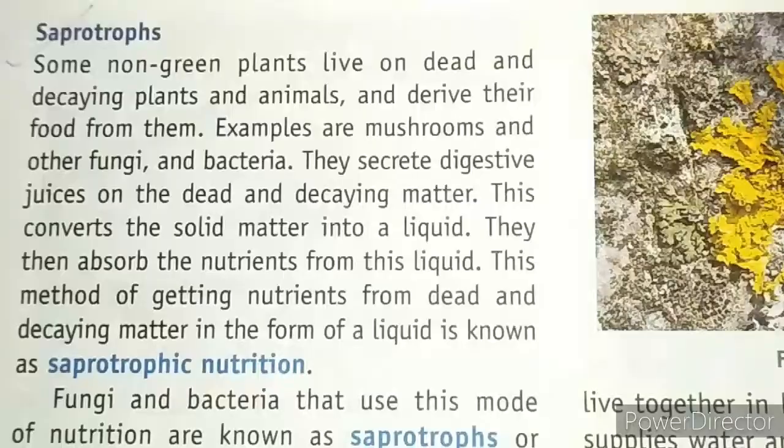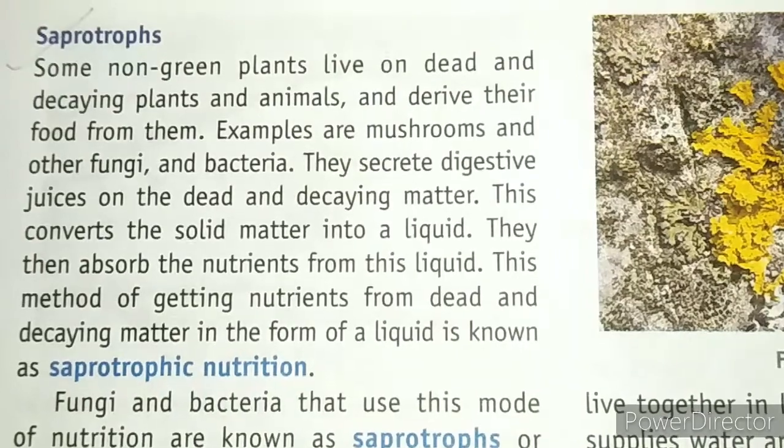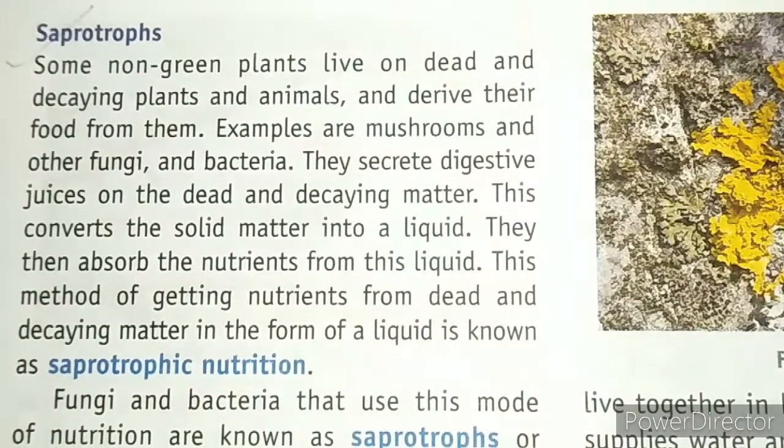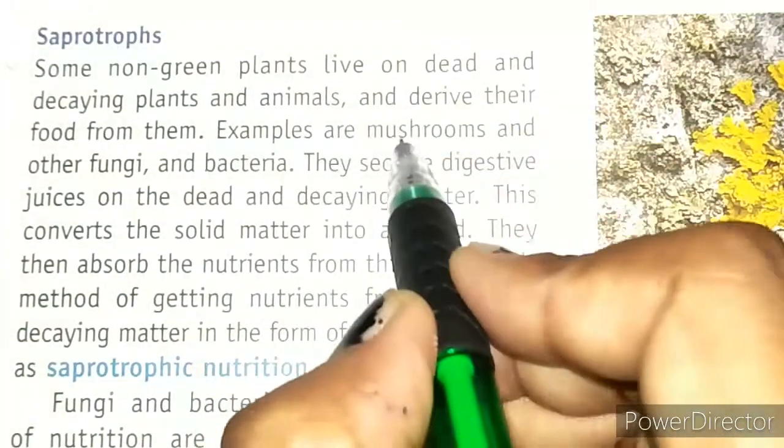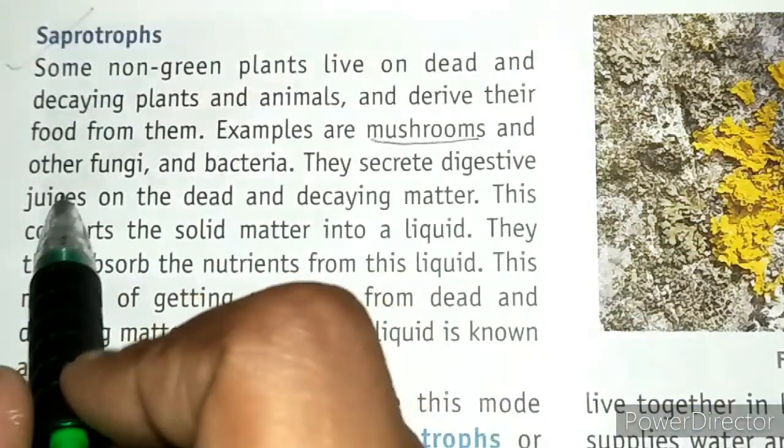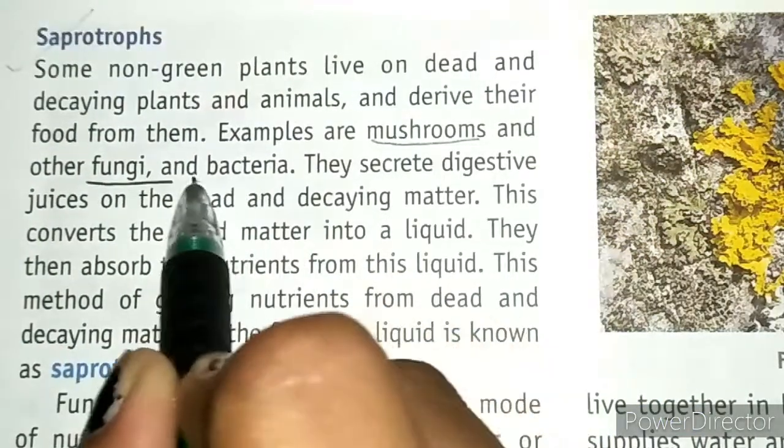The next one we have is saprotrophs. What are saprotrophs? If we talk about saprotrophic plants, these are non-green plants that live on dead and decaying plants and animals to get nutrients from them. For example, mushroom, fungi, bacteria.